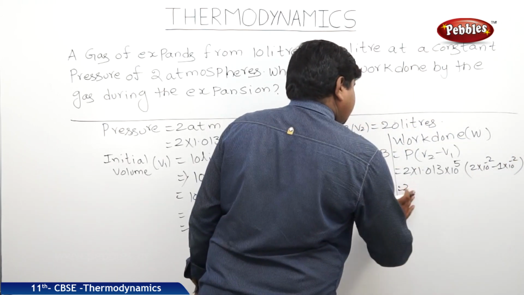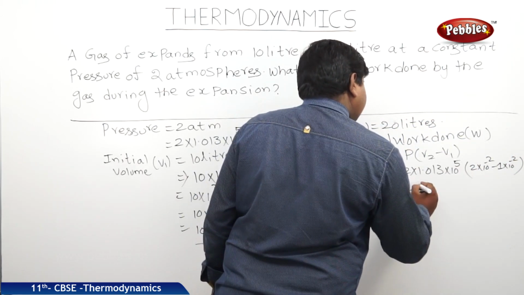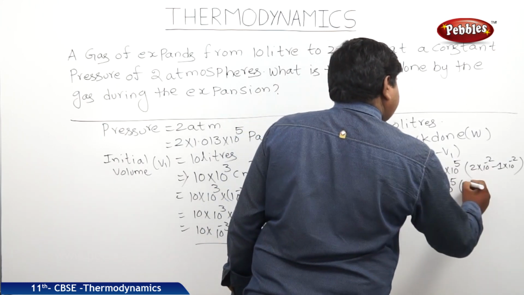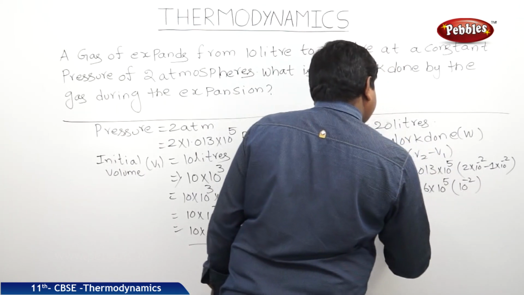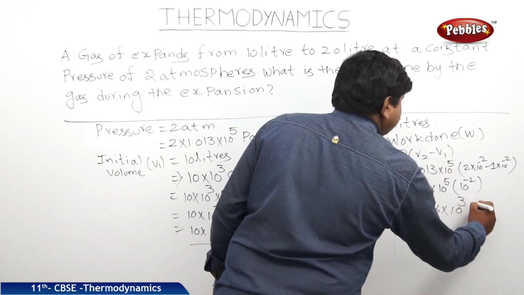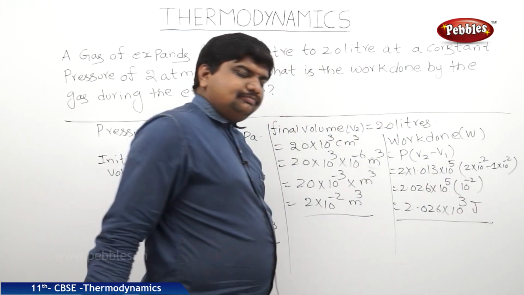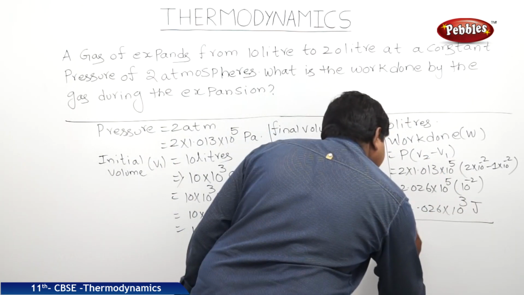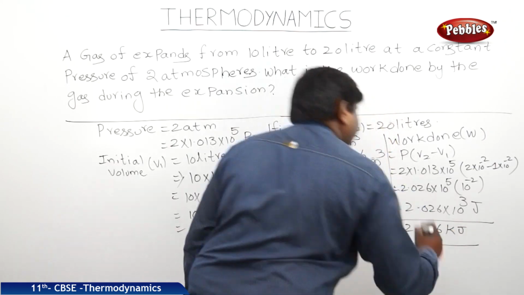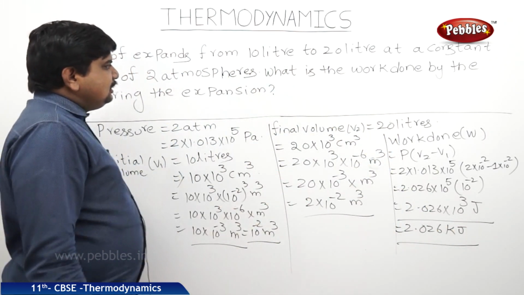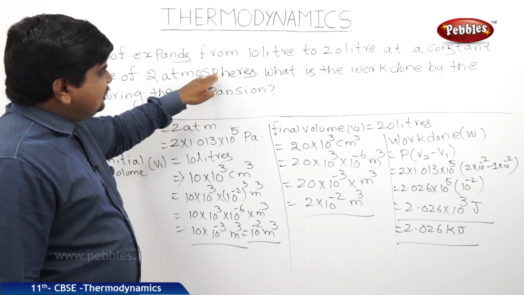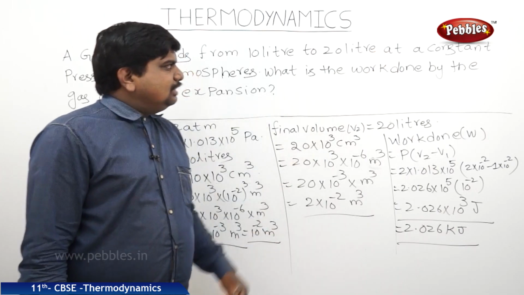So this is 2 into 1.013 will become 2.026 into 10 power 5 into 10 power minus 2. Therefore, it is 2.026 into 10 cube joules. It can be written as 2.026 kilojoules. So this is the work done during the expansion of a gas at constant pressure of 2 atmospheres from 10 liters to 20 liters.